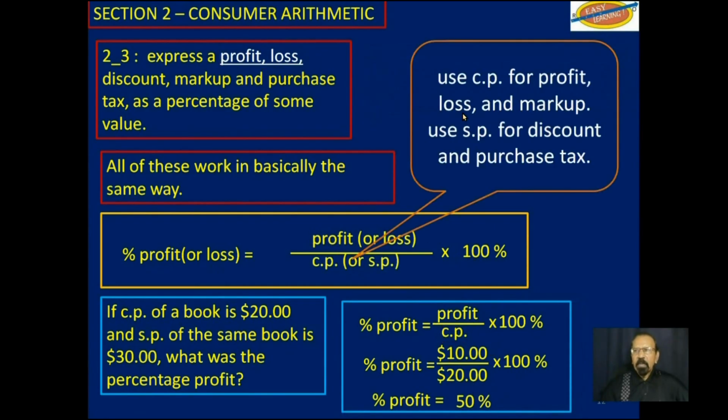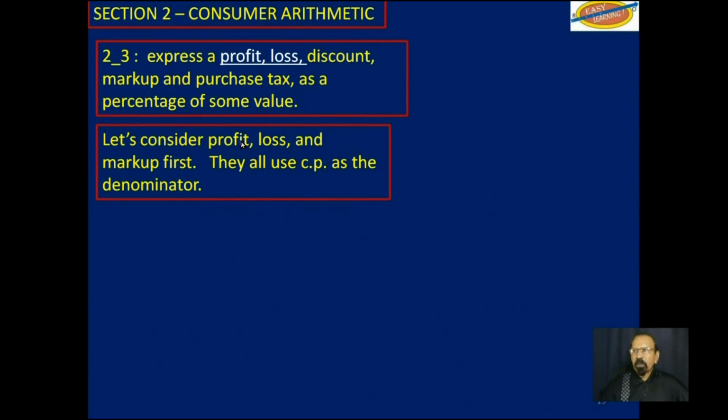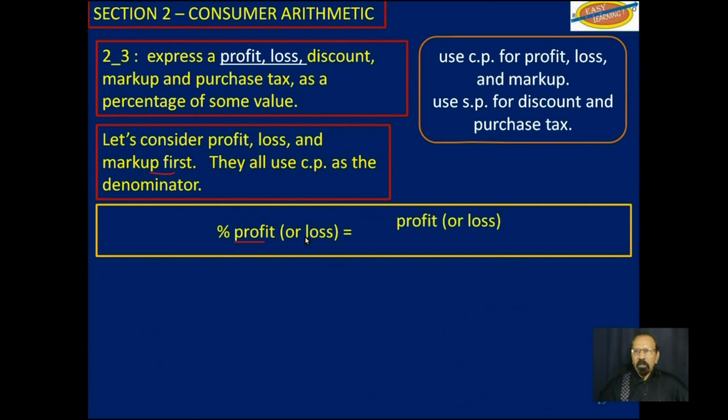Now keep in mind that when you calculate profit, loss, or markup, we use the cost price as the denominator here. But when we deal with discount and purchase tax, we will use the selling price as the denominator. So now, let's consider profit, loss, and markup first. As I said, we did a number of these in the last video. If you look at the last video, this should be very easy now. So percentage profit or loss is the profit or loss over the cost price multiplied by 100%.